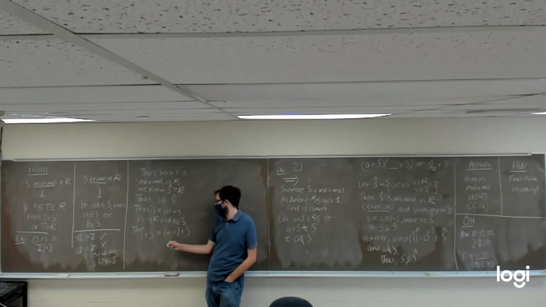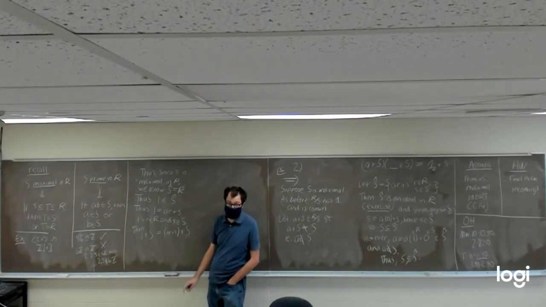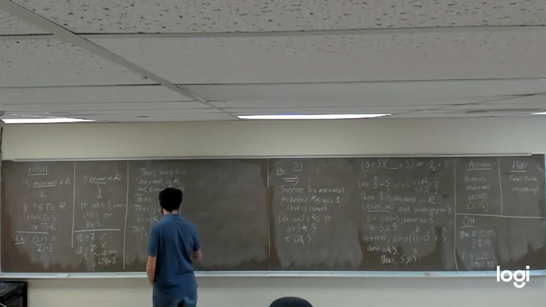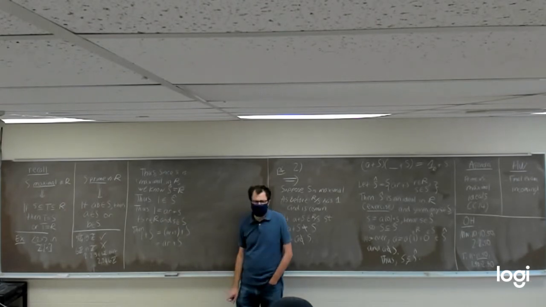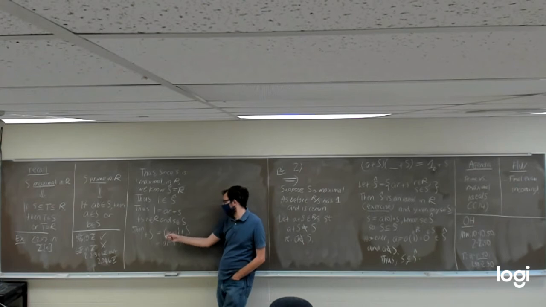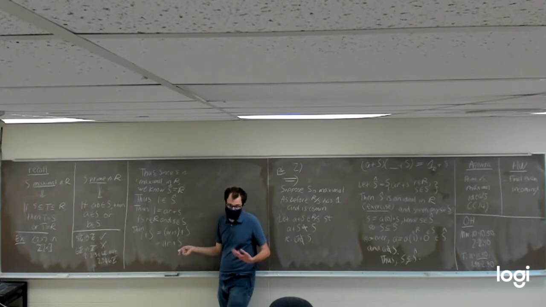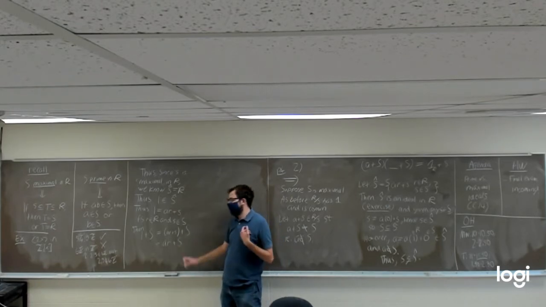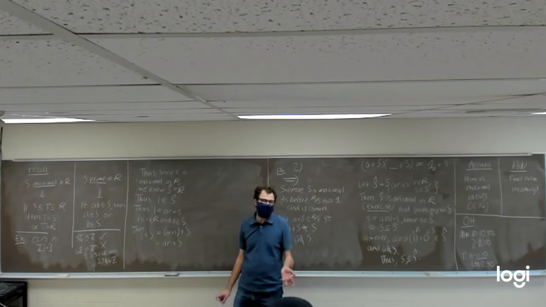It's going to give us some element in the quotient ring R mod S. Well, I claim this is the same as a r plus big S. So what is that? Well, this right here is the set of all elements of the form a r plus little s plus something in the ideal S. That's going to be the same as a r plus S plus something in S.